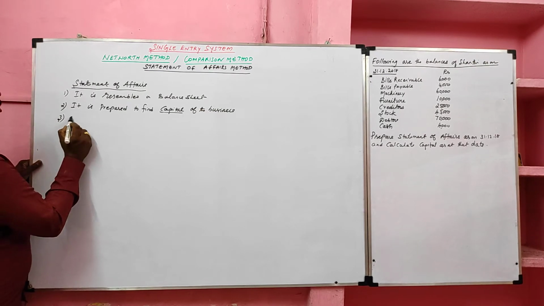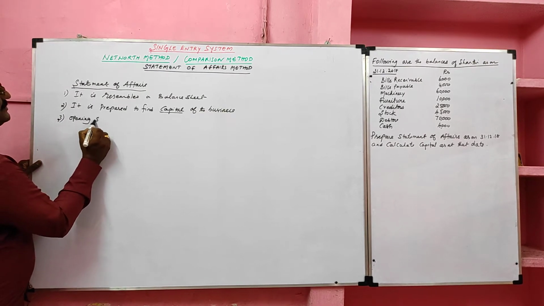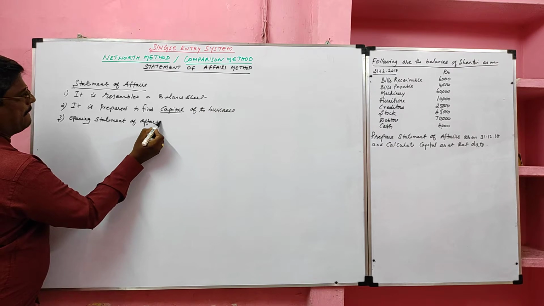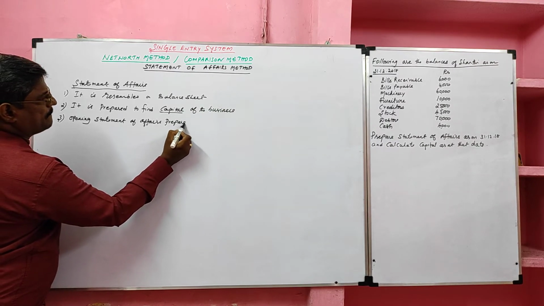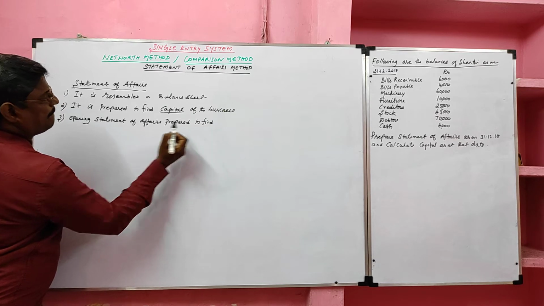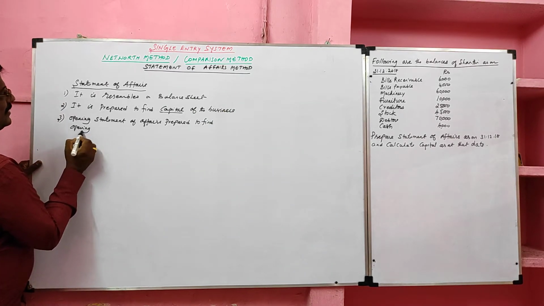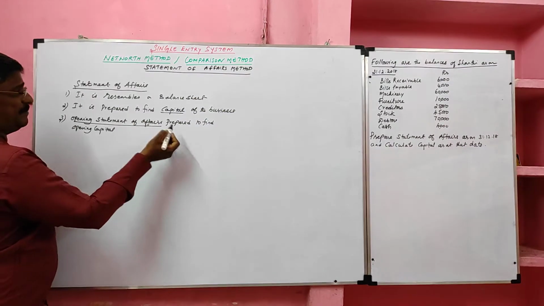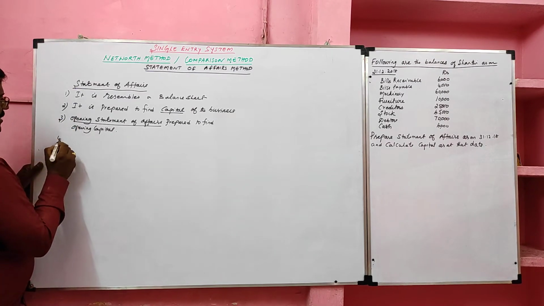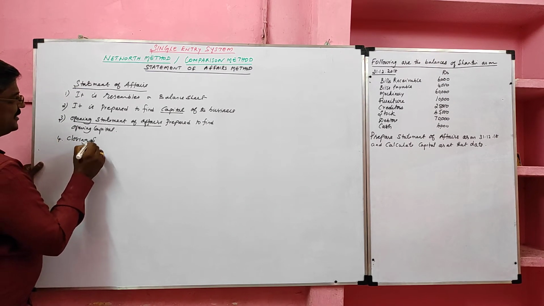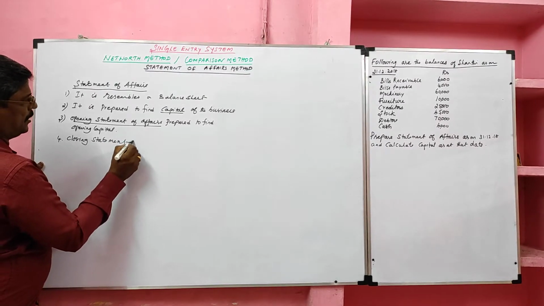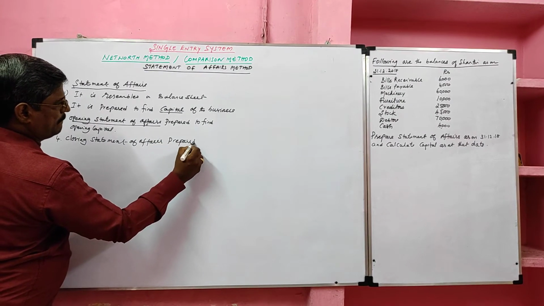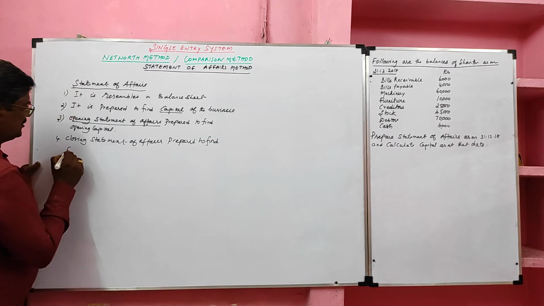Third point, there are two statements of affairs we have. Opening statement of affairs is prepared to find the opening capital. There are two types of statement of affairs we have. One is the opening statement of affairs. The opening statement of affairs is prepared to find the opening capital. We have one more statement of affairs called the closing statement of affairs. The closing statement of affairs is prepared to find the closing capital.